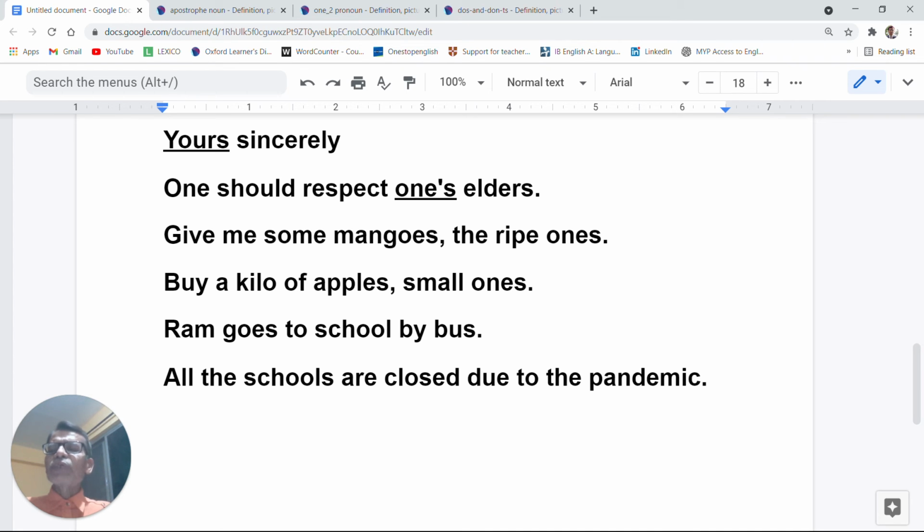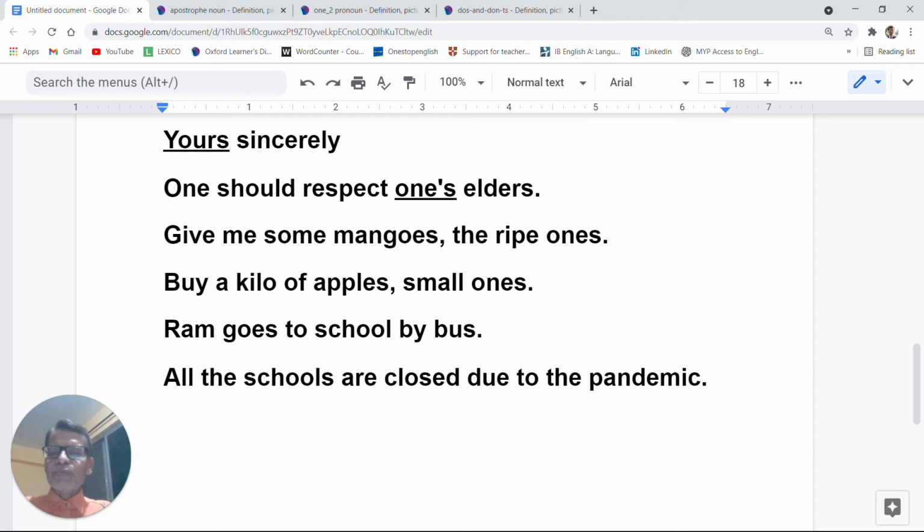Elders belonging to one means people. Okay. Now look here. Give me some mangoes, the ripe ones. So you must be able to distinguish between this one's with an apostrophe and this ones without an apostrophe. So one should respect one's elders.